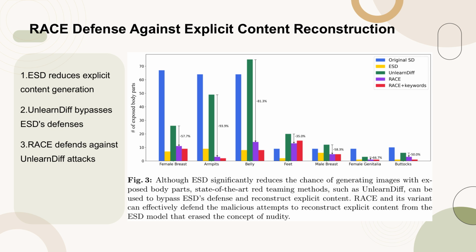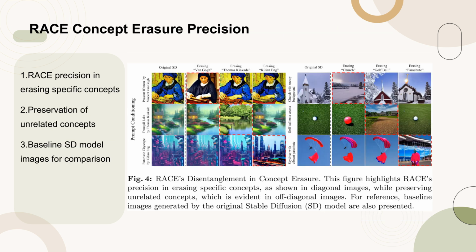Figure 4 demonstrates R.A.C.E.'s ability to precisely erase specific concepts without affecting unrelated elements. The diagonal images show the targeted erasure, while the off-diagonal images illustrate the preservation of other concepts. Baseline images from the original Stable Diffusion model are included for comparative purposes, highlighting R.A.C.E.'s effectiveness in maintaining image integrity while removing targeted concepts.